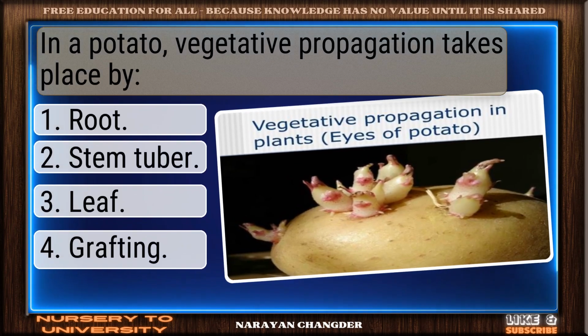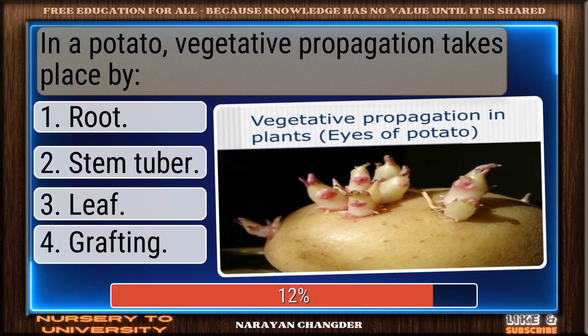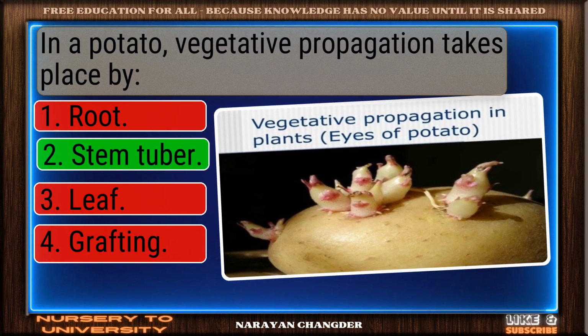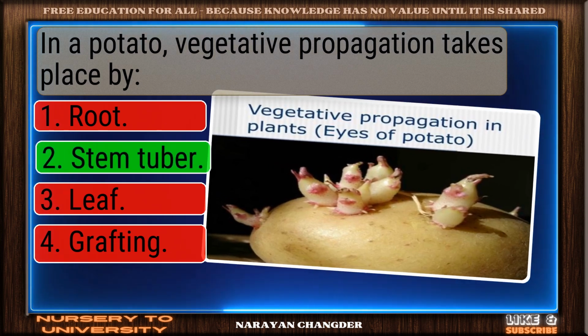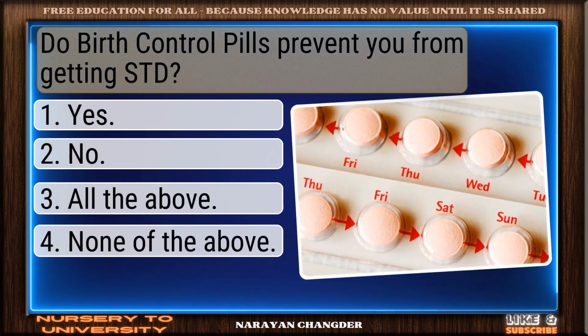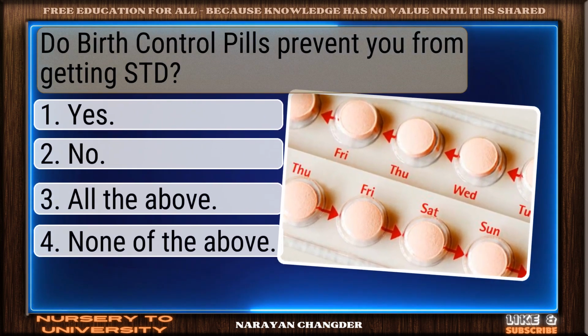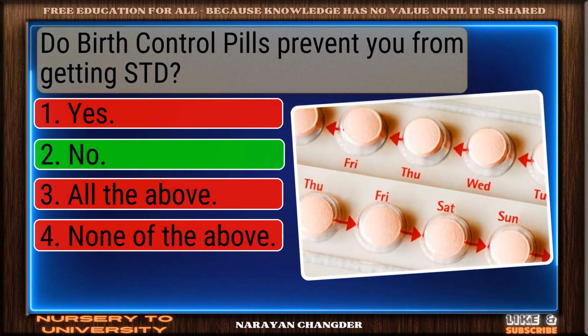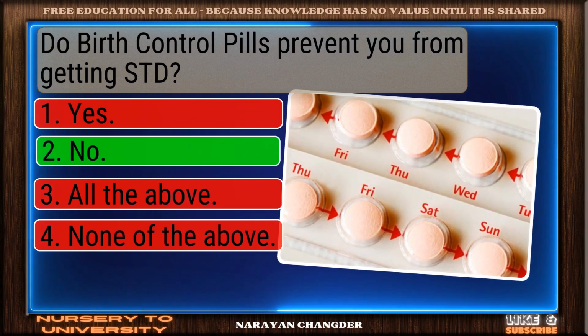In a potato, vegetative propagation takes place by. Good thinking. Stem tuber is the right answer. Do birth control pills prevent you from getting STDs? Right again. No is a valid answer.